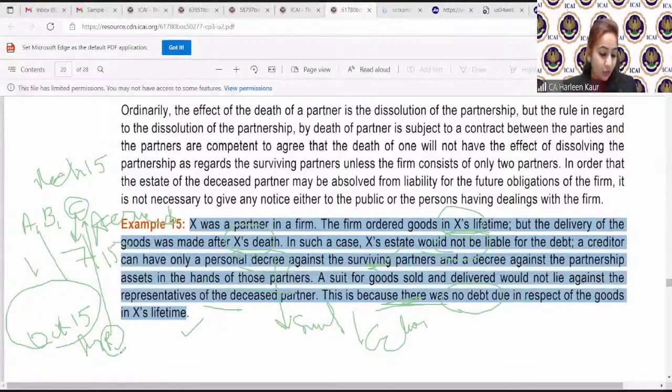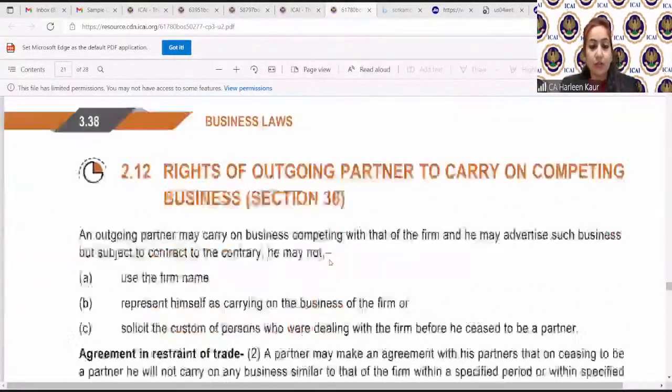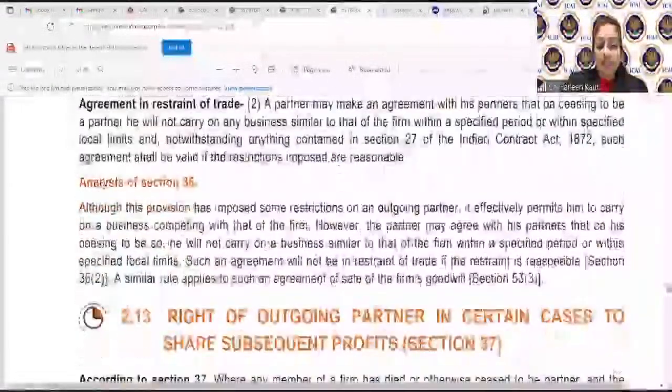Excellent. Dinesh, Sujal, Harshika, Singla, Kusum, Jyoti, Piyush. These are the 5-6 students who have answered just in a click of a button that only A and B will be liable, and even the legal representatives of C will not be liable. Why? Because the liability accrued after his death. Very good. Good, children. So this is your section 36 and 37.